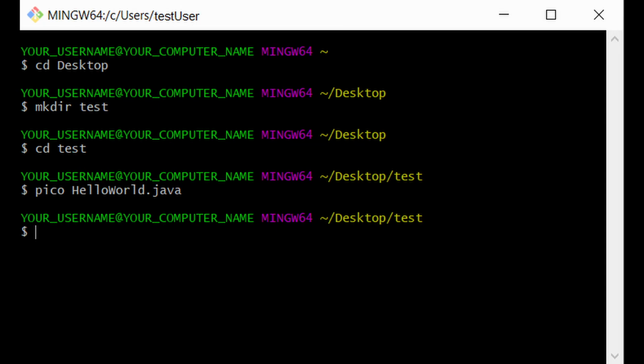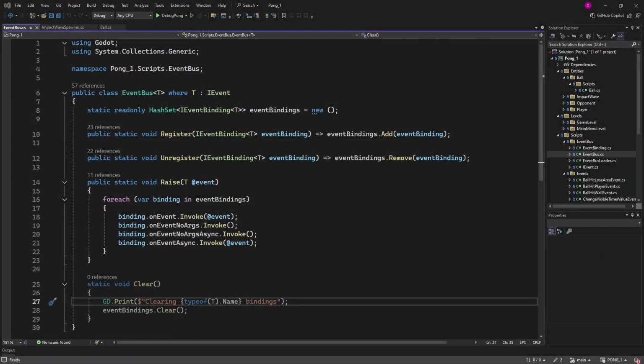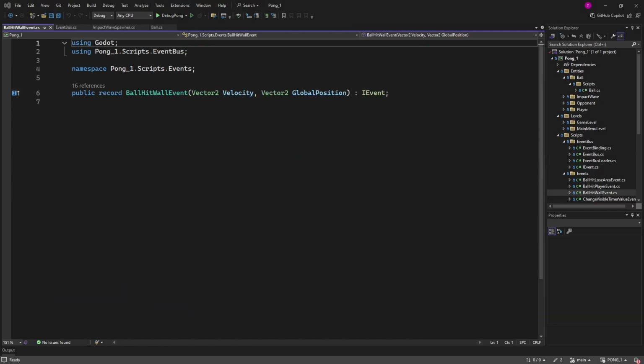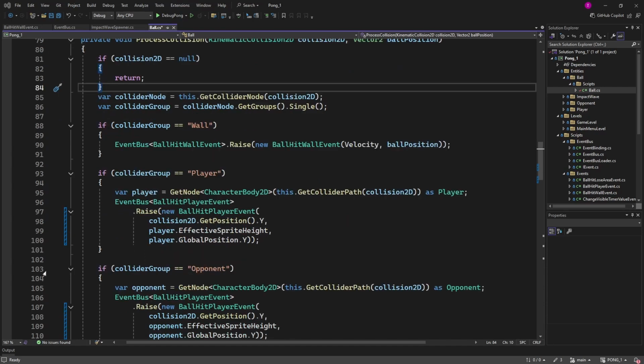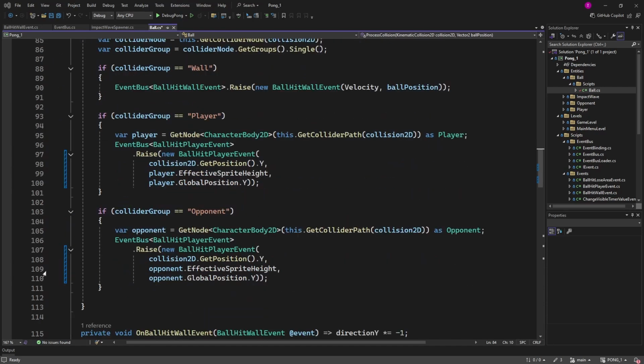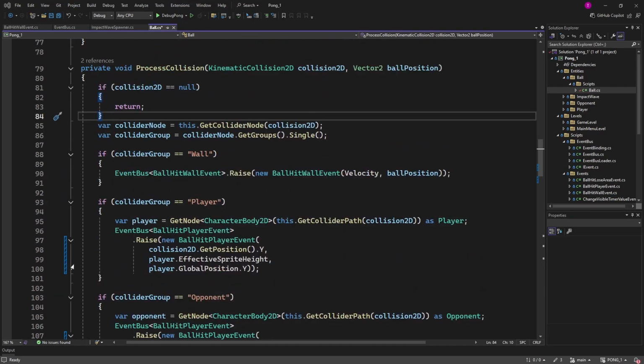On this day I figured out that I forgot to make a repo and fixed that. Having the event bus pattern up and running, I added my first event, ball hit wall, and stumbled upon another issue. It turns out that when using move and collide, what the engine returns is a KinematicCollision2D that doesn't give any straightforward information about the object we collided with. This made publishing proper events more difficult.